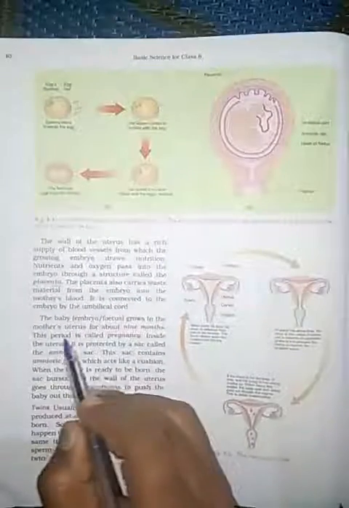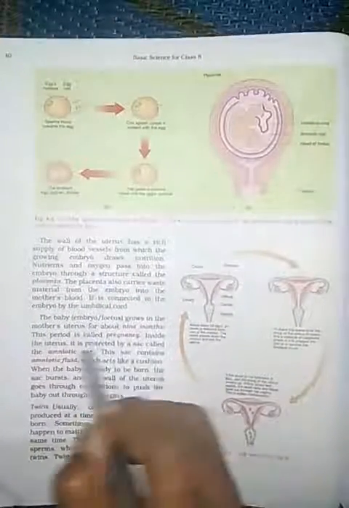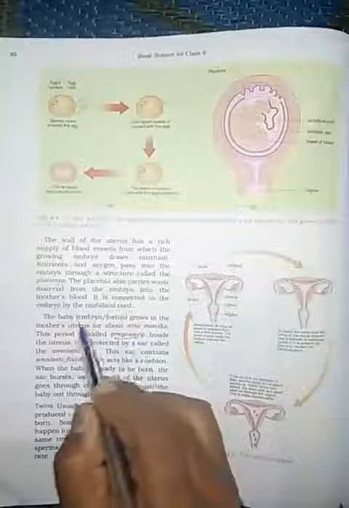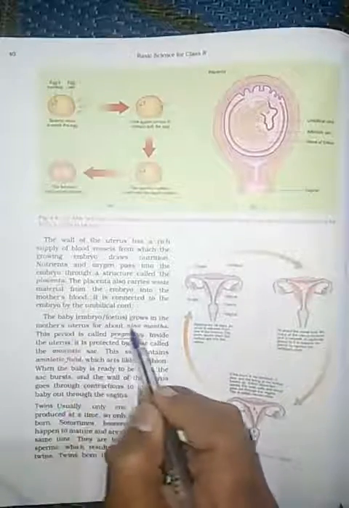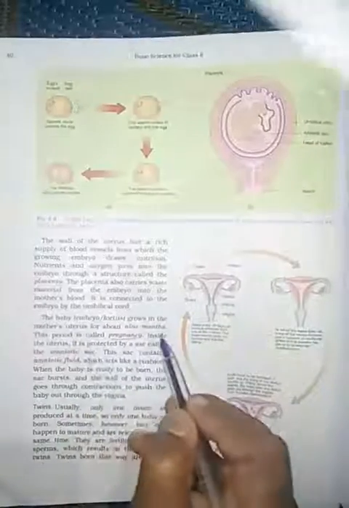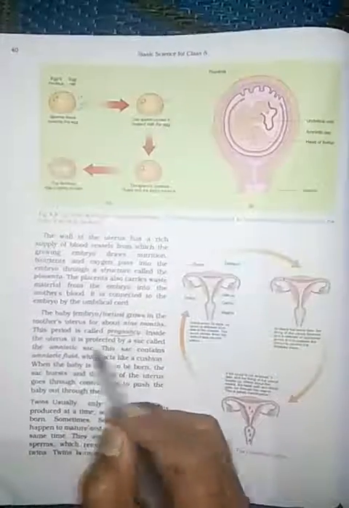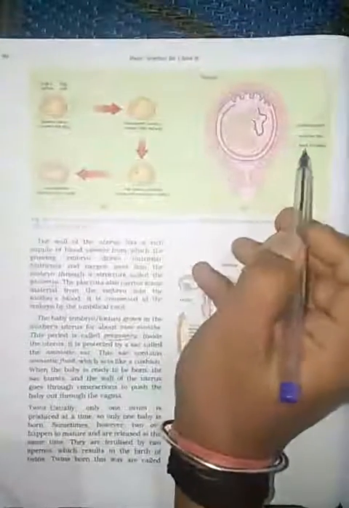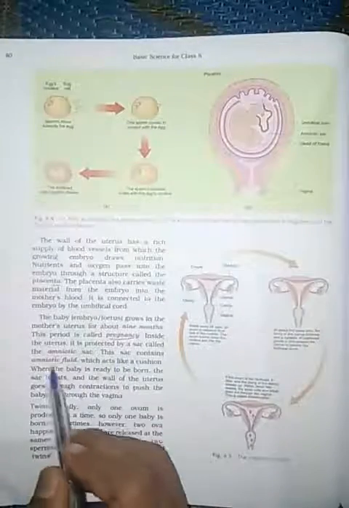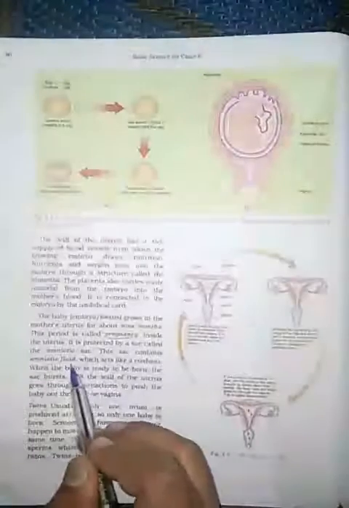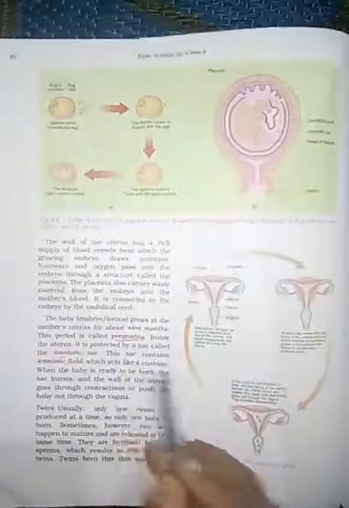The baby grows in the mother's uterus for 9 months. This period is called pregnancy. Inside the uterus, the baby is protected by a sac called the amniotic sac. This sac contains a fluid called the amniotic fluid, which acts like a cushion.